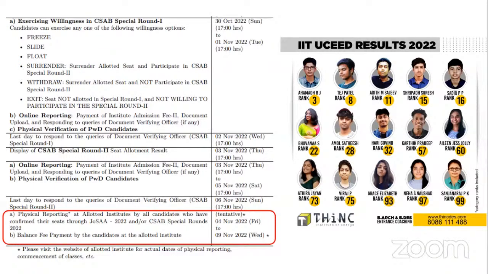For example, from what I understand, SPA Delhi or NIT Calicut have their own schedule that they have already put up. So they are saying civil engineering students can come on this particular day, architecture students can come on this particular day. So there are certain particular days that are allotted to all these institutions. So you have to contact your corresponding college. It's not something that's decided by CSAB. CSAB only tentatively decides that.